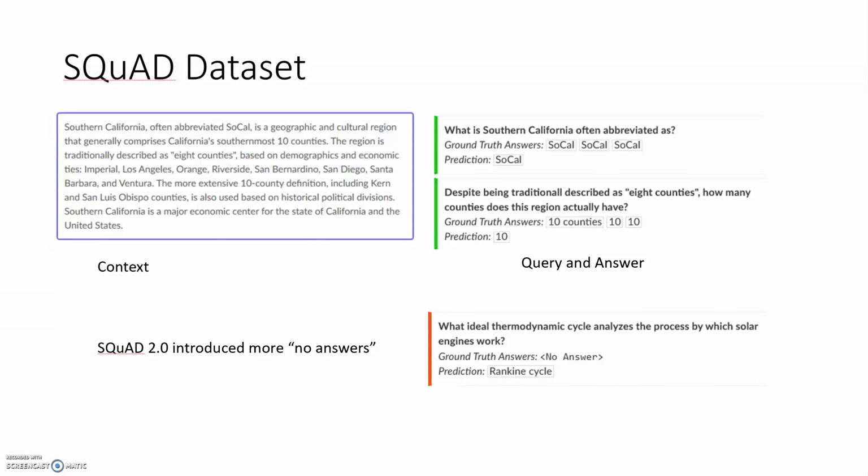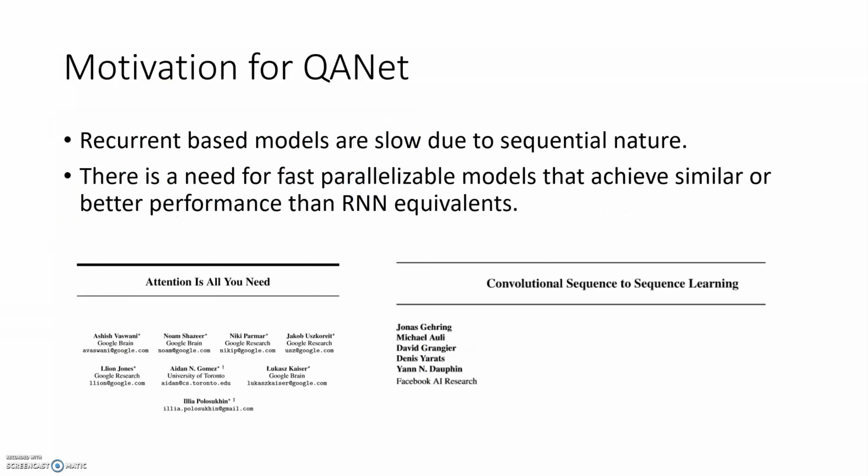The way we train and evaluate for this task is the SQuAD dataset developed here at Stanford. The dataset consists of these context paragraphs along with questions about that paragraph and ground truth answers. The model predicts start and end indices within this context that represent an answer, and those answers are verified against the ground truth. In SQuAD 2.0, which is what this project was on, there were also no-answer questions, which are questions that don't necessarily have answers in the context, and the model is supposed to predict no answer.